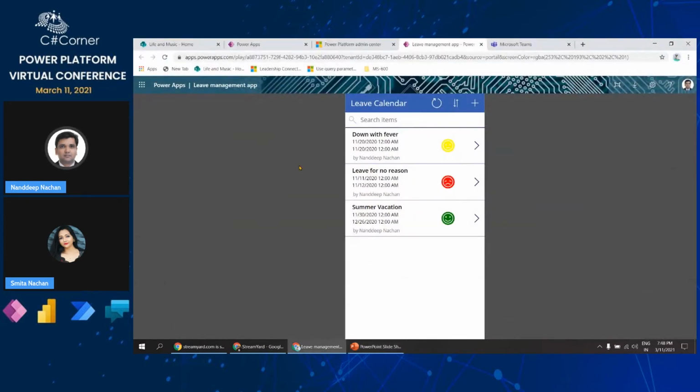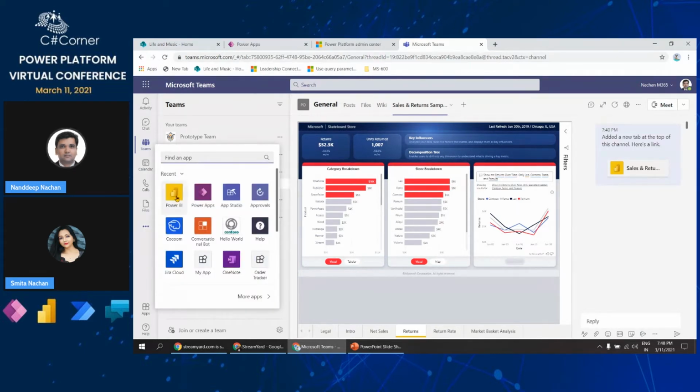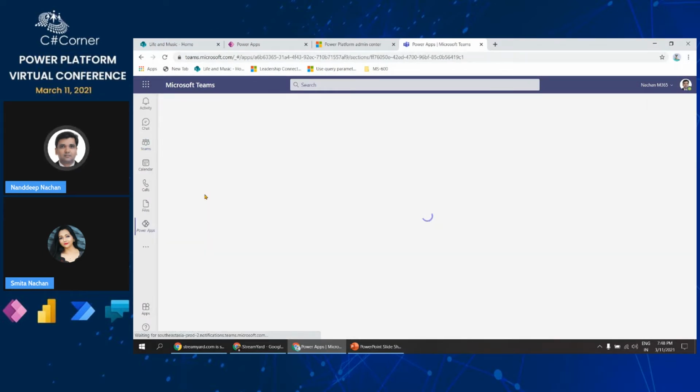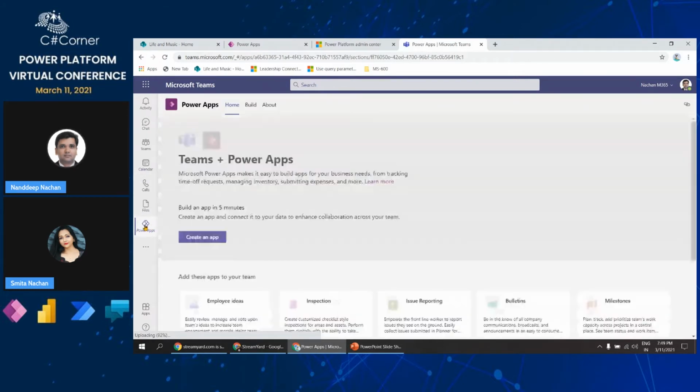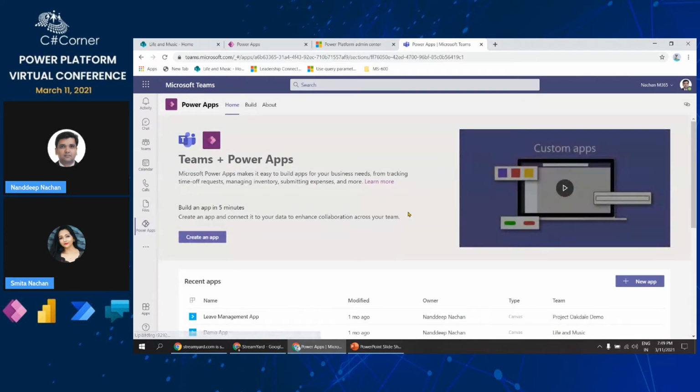For that, I will close this and move back to Microsoft Teams. In Microsoft Teams, from the left rail where we can host our personal apps, I'll click on More, and from here I will choose to add Power Apps. Once I add Power Apps, you will see it placed on the left navigation. I will right-click on it and pin it, because we will need this app throughout our demo.